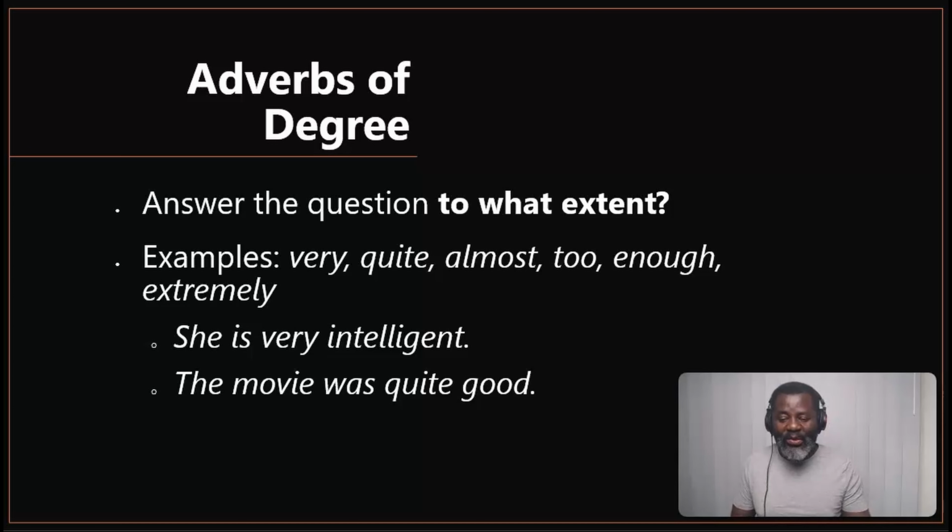So the word good is modifying movie, which is a noun. It is the movie that was good, but to what extent was it good? Quite. So quite is modifying good as an adverb, and good is modifying movie as an adjective. That is what is happening in that sentence.